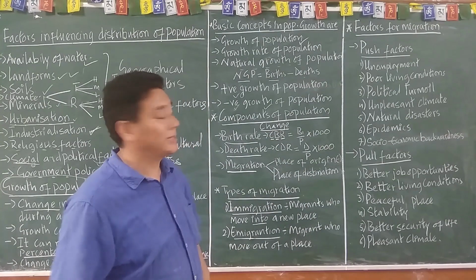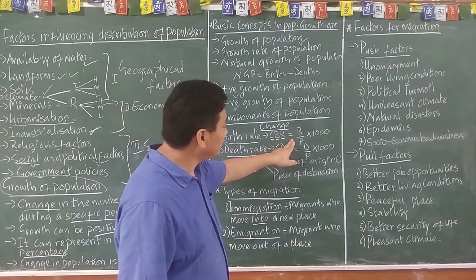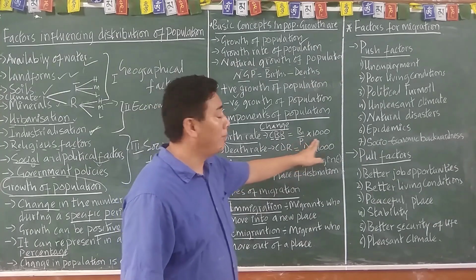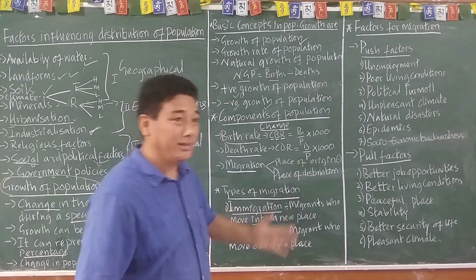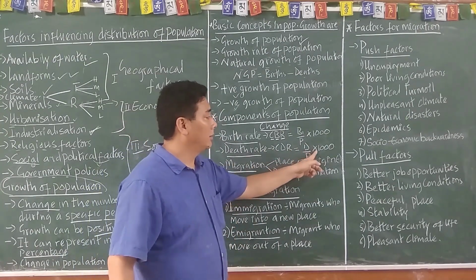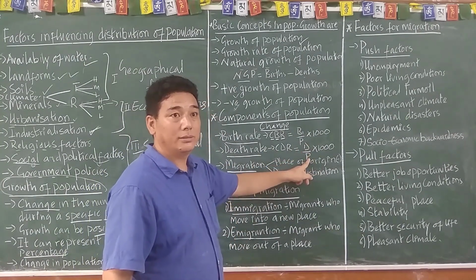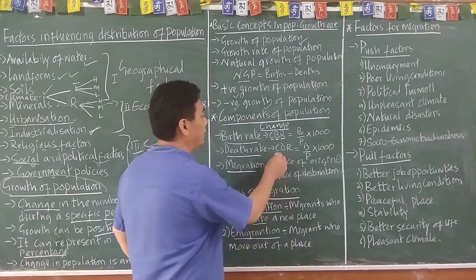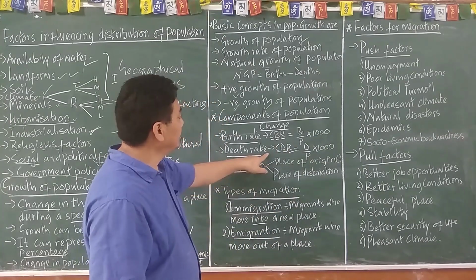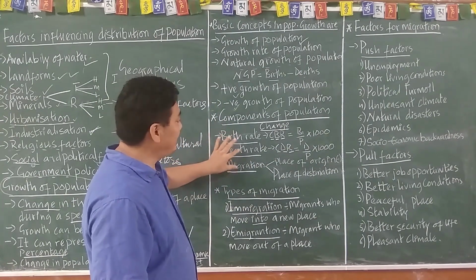So crude birth rate is calculated by births divided by population into thousand. So in 1,000, how many births have taken place? And in 1,000, how many deaths have taken place? And this is crude death rate. So that is birth rate and death rate.